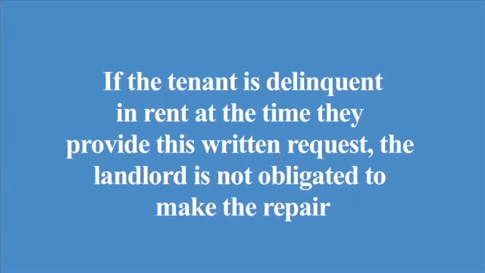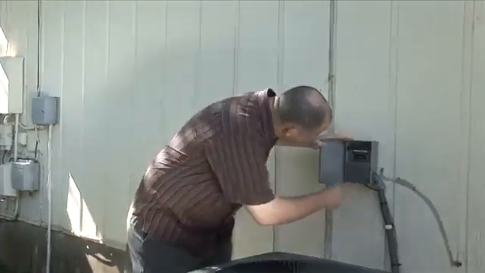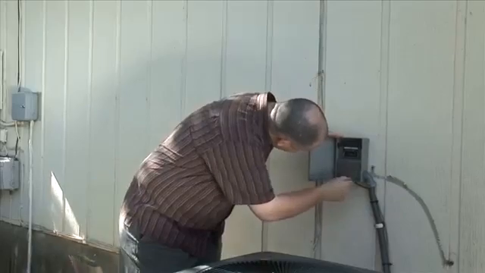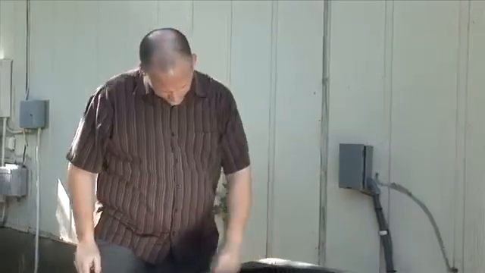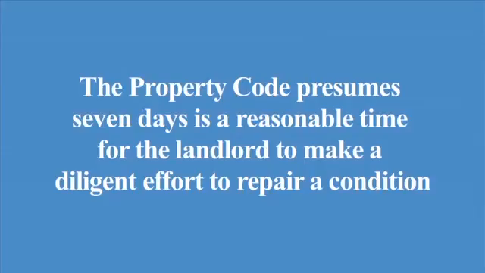Keep in mind that if the tenant is delinquent in rent at the time they provide this written request, the landlord is not obligated to make the repair. That is why it is important to stay current on the rent. This paragraph also provides a number to call in the event of an emergency related to the property. If the landlord fails to repair a condition that materially affects the physical health or safety of an ordinary tenant, be sure to review this paragraph as it provides a list of remedies a tenant may exercise. The property code presumes 7 days is a reasonable time for the landlord to make a diligent effort to repair a condition.